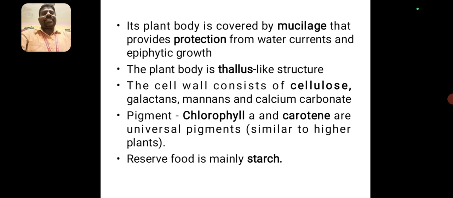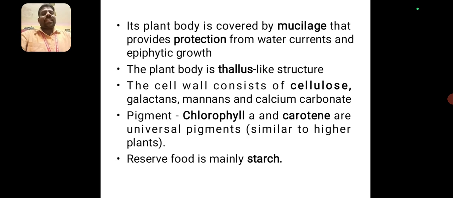Its plant body is covered by mucilage that provides protection from the water current and epiphytic growth. The plant body is a thallus-like structure. Thallus-like structure means an undifferentiated plant body. The cell wall consists of cellulose, pectins, mannans, and calcium carbonates.